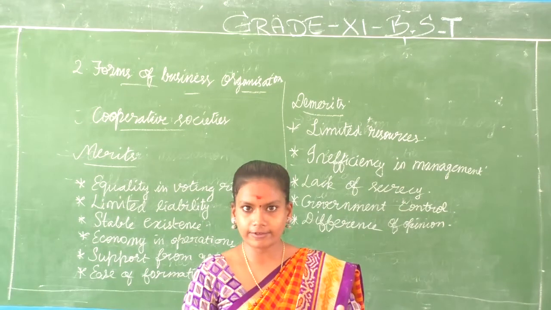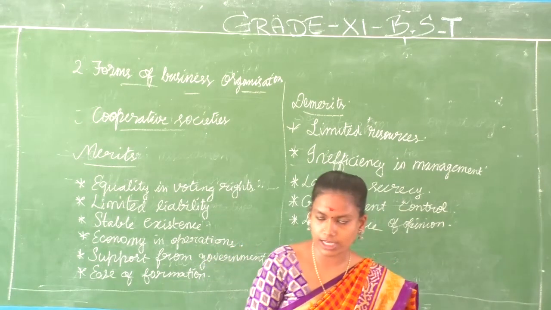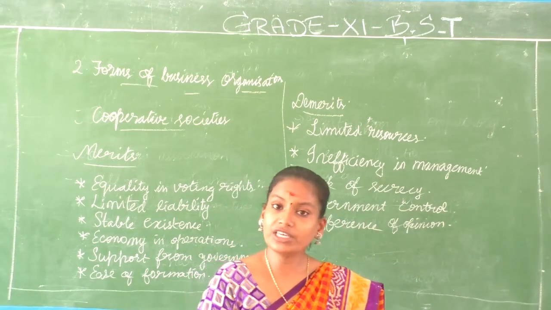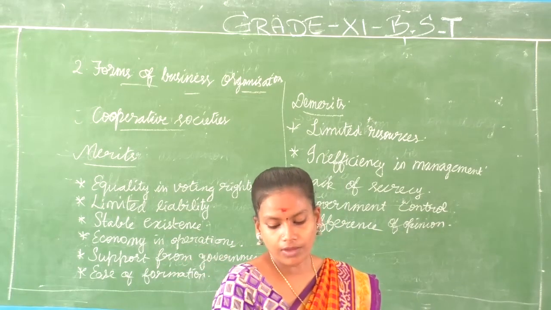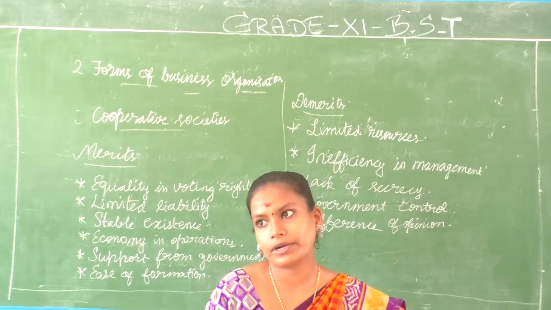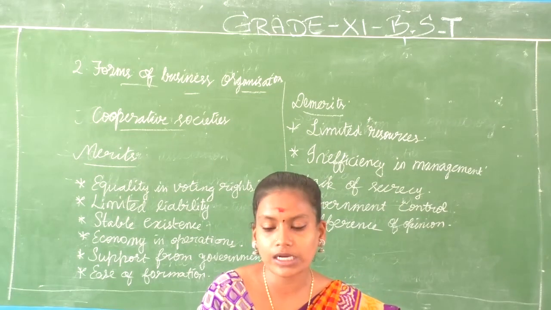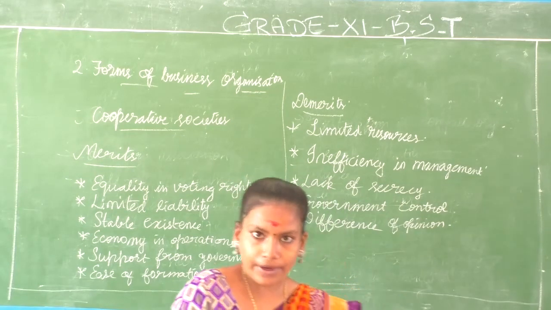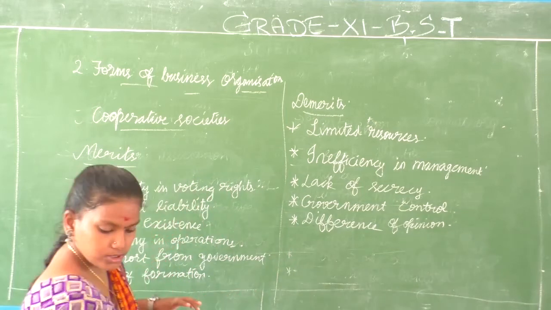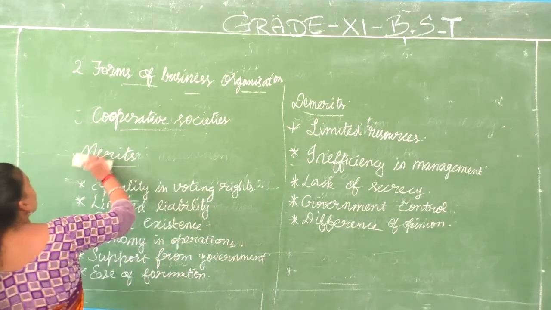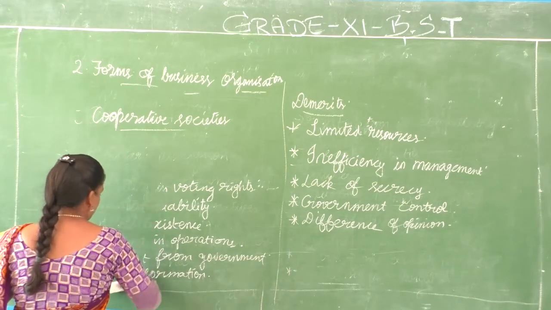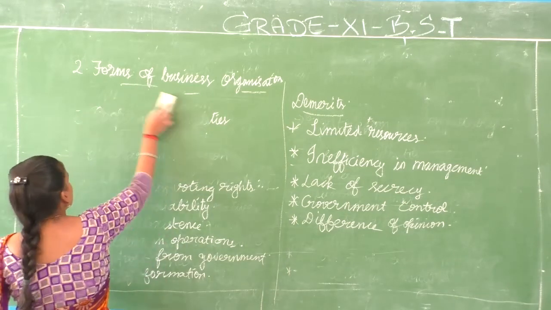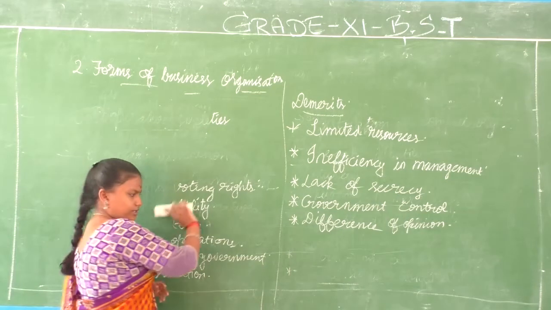So far we have discussed what is a cooperative society, meaning and definition, features of it, merits and demerits of it. And one more topic that is left out in cooperative society is its types. There are different types of cooperative societies, which is what we are going to discuss now. Okay. So this is somewhat different, right?